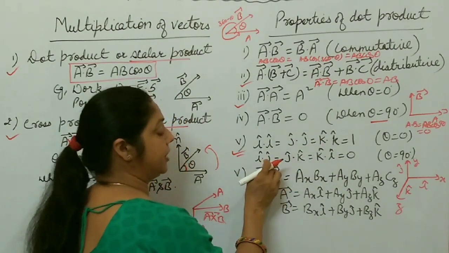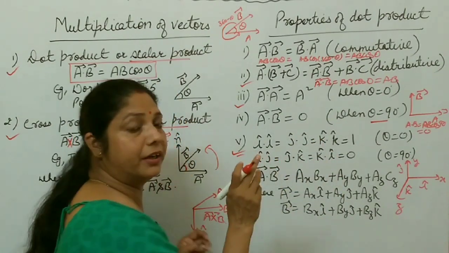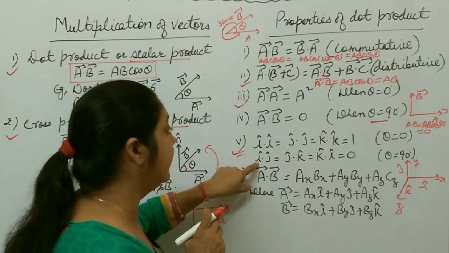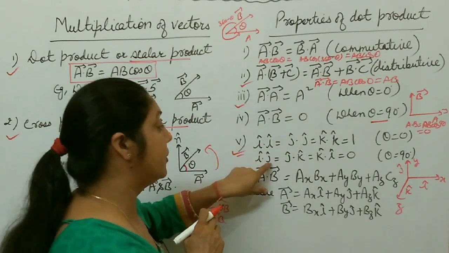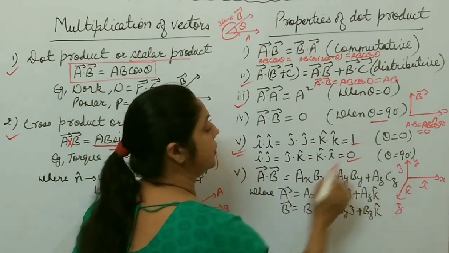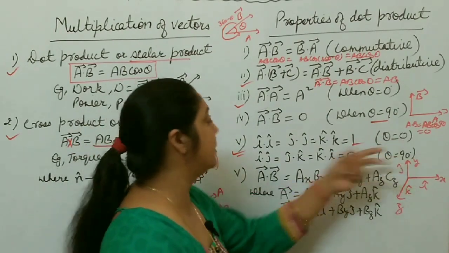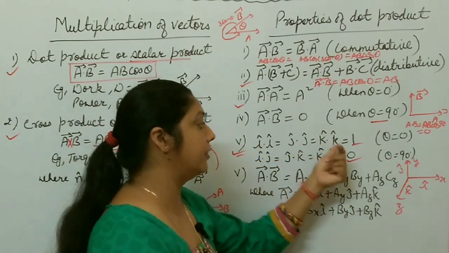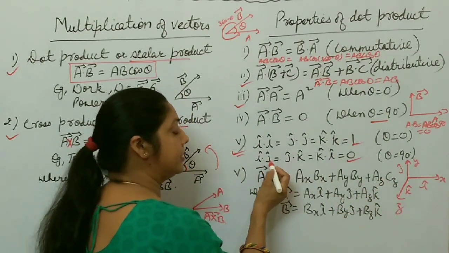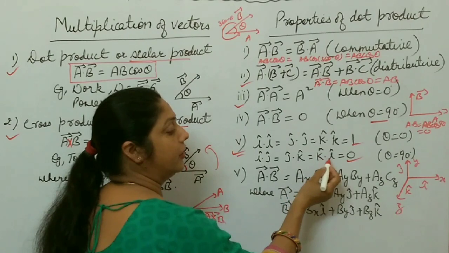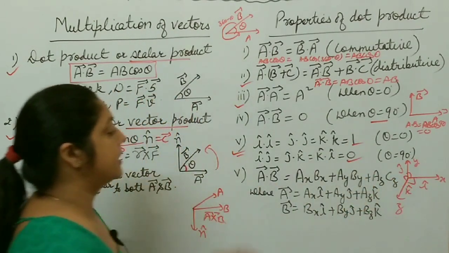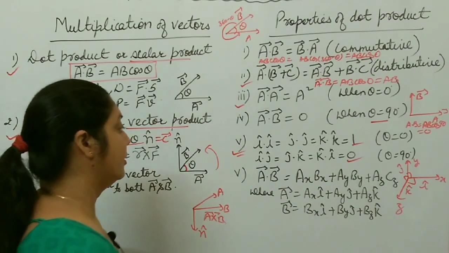But I dot J, both have magnitude 1, but the angle is what? 90 degrees. When angle is 90 degrees, then A dot B is 0. So I dot J, J dot K, K dot I, all these are 0. So you must remember this point. When theta is 0, it means I dot I, J dot J, K dot K is equal to 1. And when theta is 90 degrees, it means I dot J, J dot K, and K dot I, all three are mutually perpendicular to each other. In that case, their scalar product is 0.